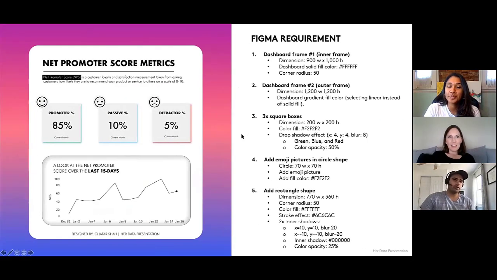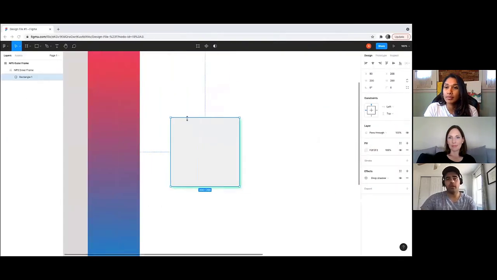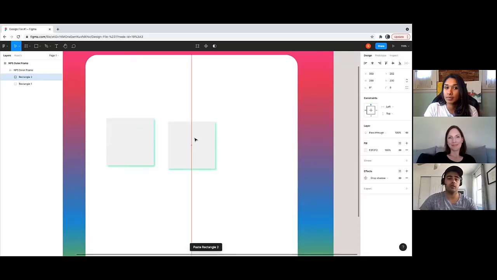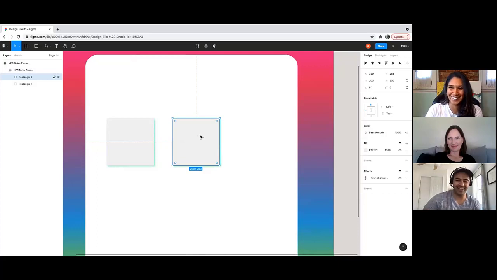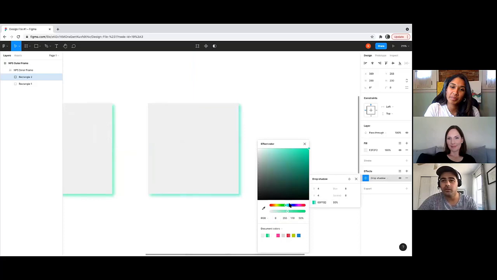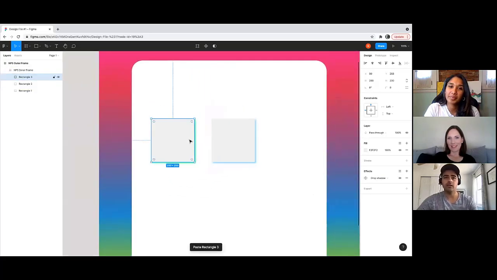Now, we don't need to recreate it again. For the other 2 KPIs, like the passive percentage with the blue drop shadow and the detractor percent with the red drop shadow, we can just click on the shape, Control C, Control V, or if you're on a Mac, Command C, Command V. Then go back into the drop shadow settings and change the color from green to blue, and then just copy and paste it again.